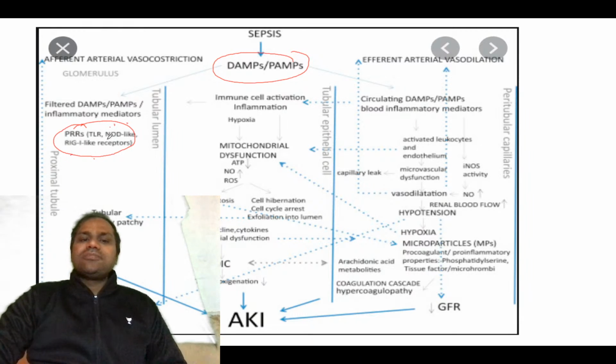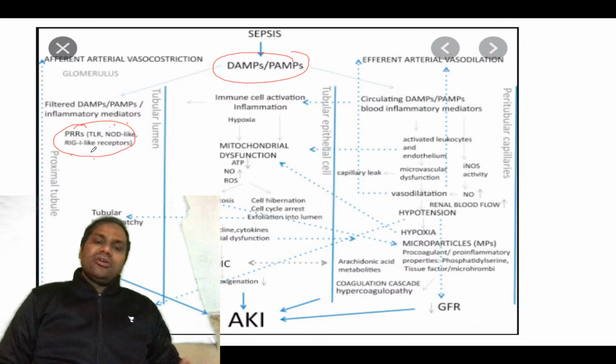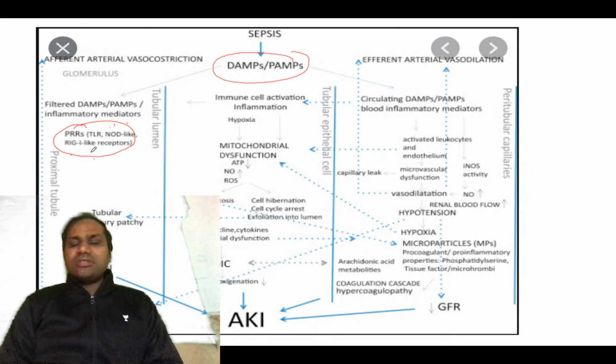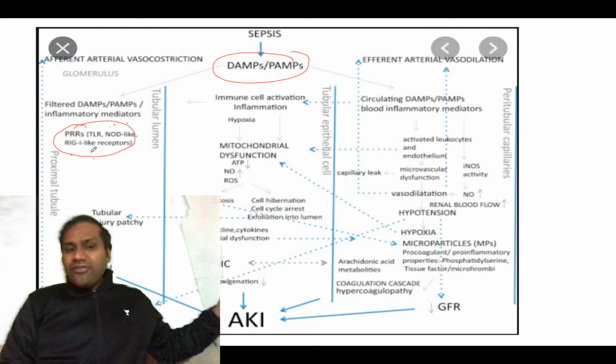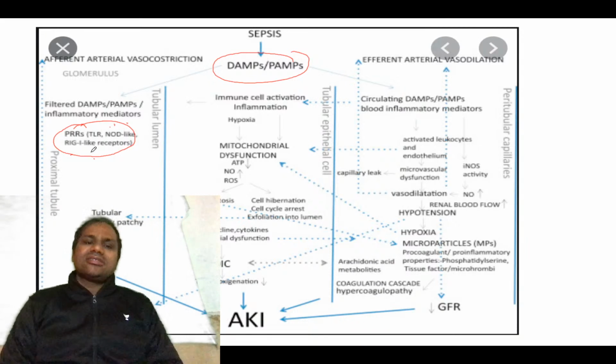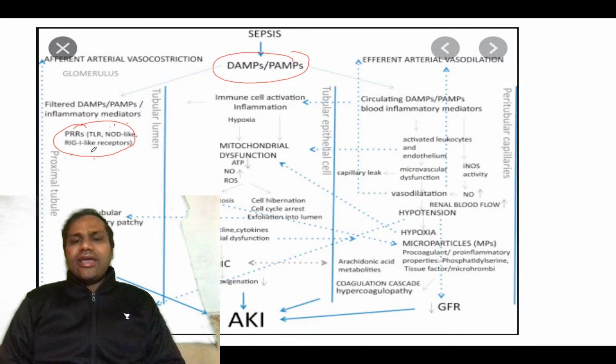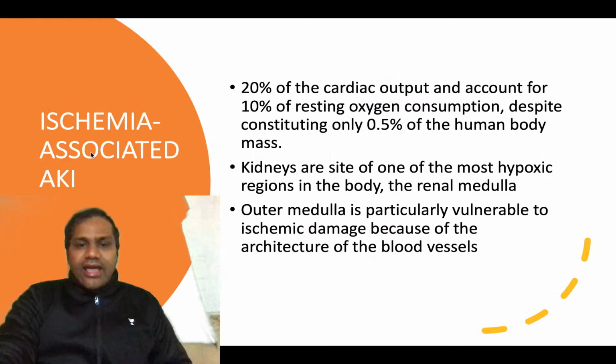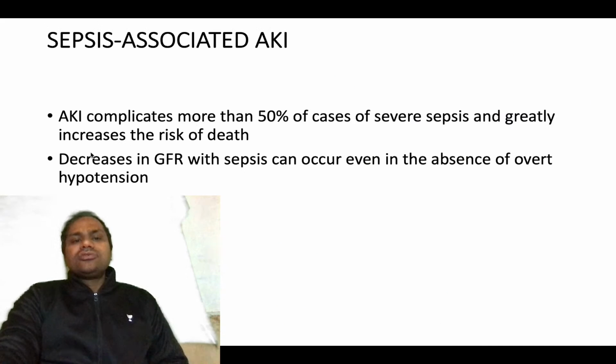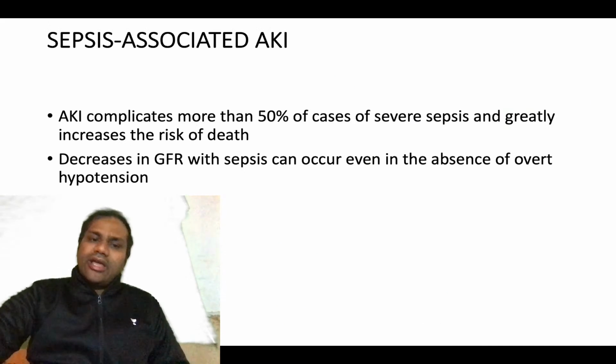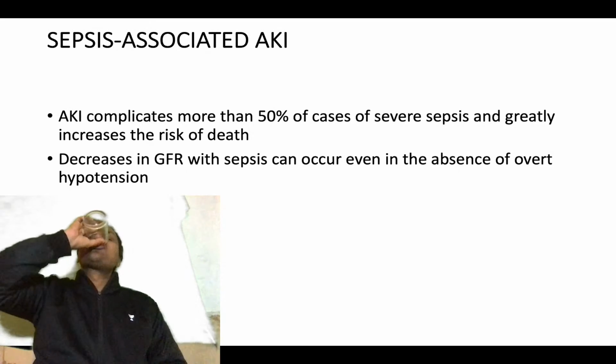Whenever they bind, they start a chain of reactions that results in AKI, acute kidney injury. This is the important thing you need to know about AKI.